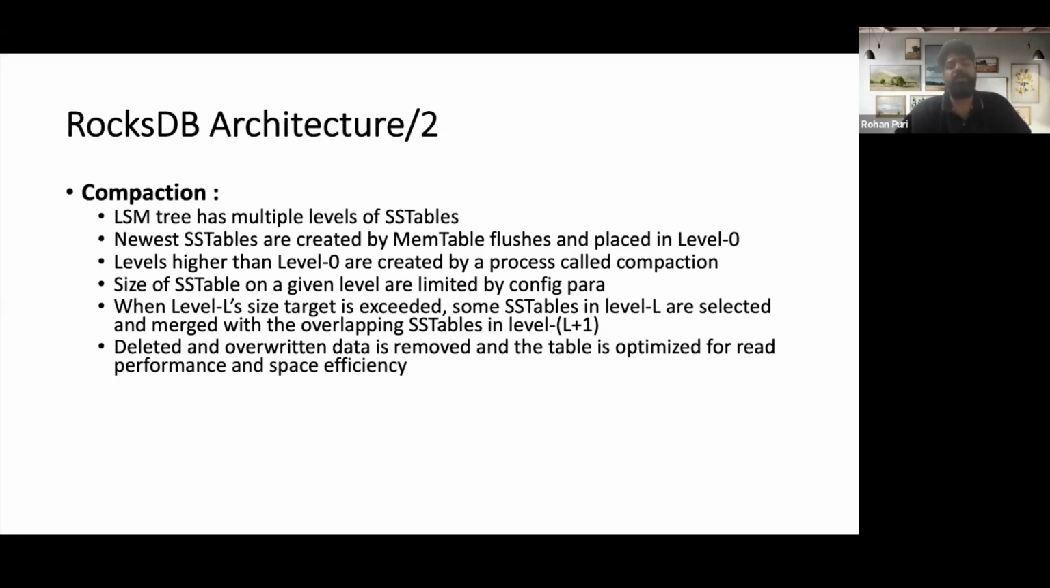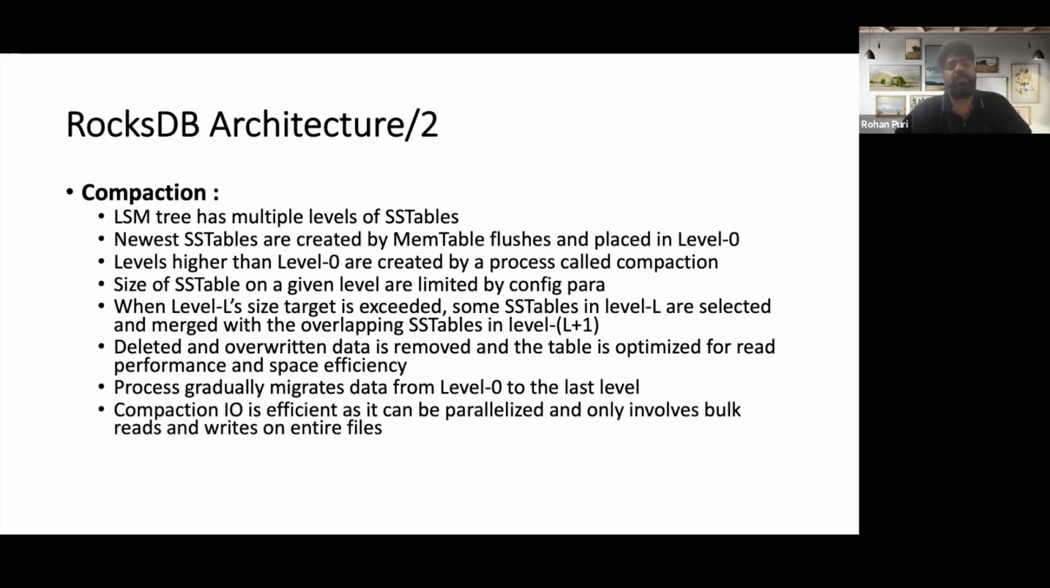By this process, read performance is improved and optimized, and space efficiency is also optimized. So basically with this process, all the data would be migrated from level 0 to the last level. The compaction IO, they claim, is efficient because it only involves bulk reads and writes of entire files, and it can also be parallelized.